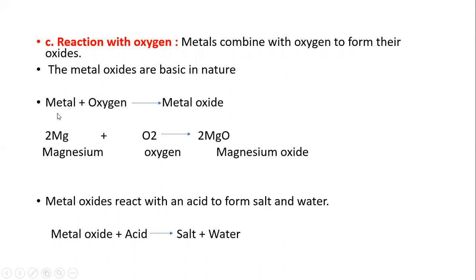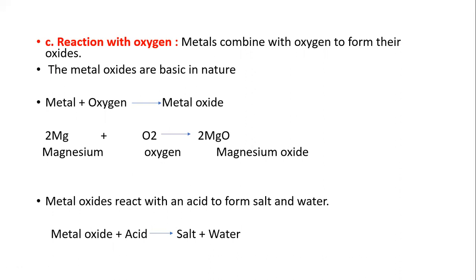We have already seen in our environment, in the rainy season, that iron has a reddish coating on its surface. That reddish coating is called ferrous oxide. Ferrous oxide means iron combined with oxygen.